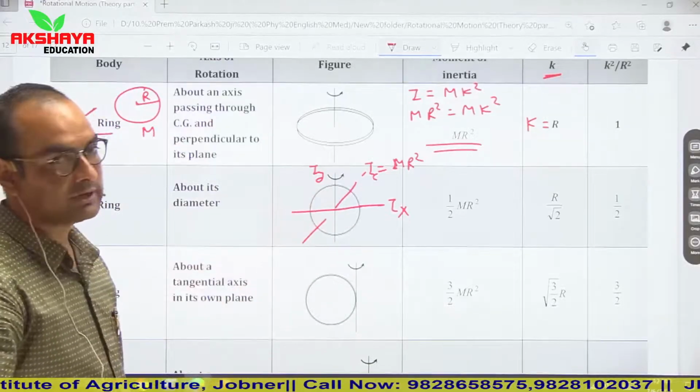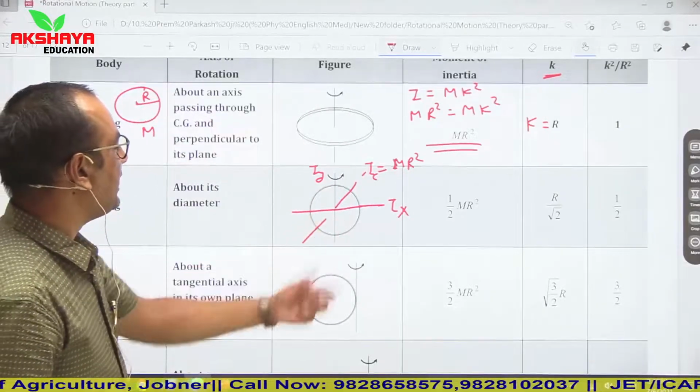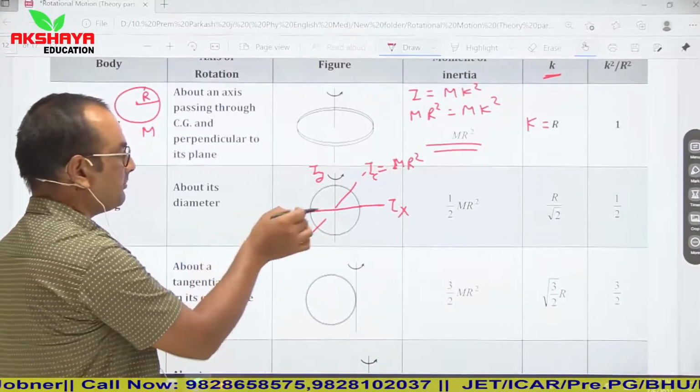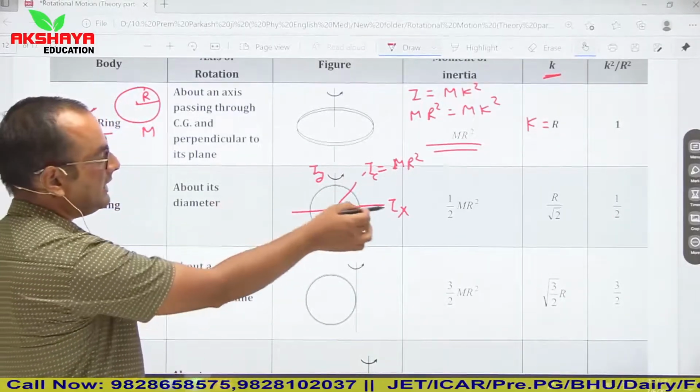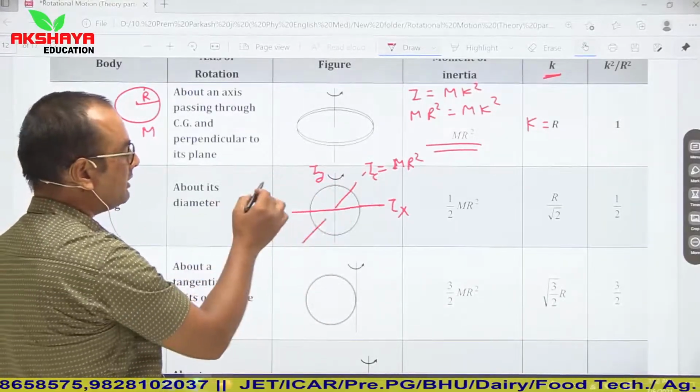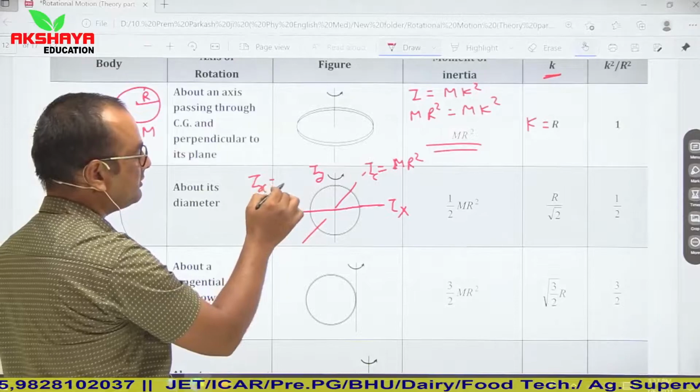Ix and Iy both are similar. So we can say Ix plus Iy, let us say this is the perpendicular axis theorem. So Ix plus Iy is equal to MR square, and both are equal. Ix is equal to Iy.